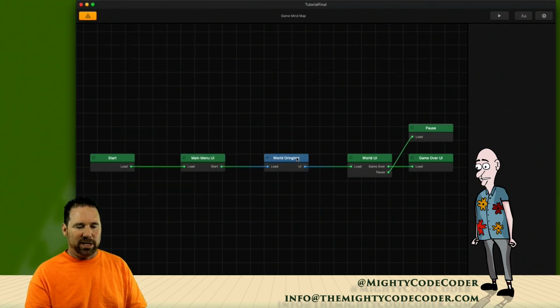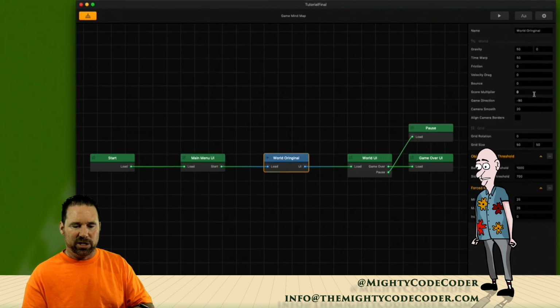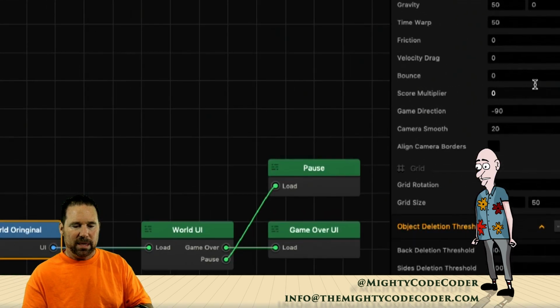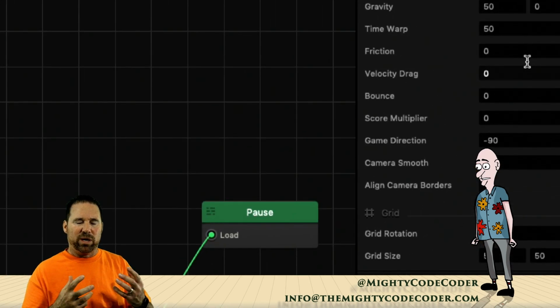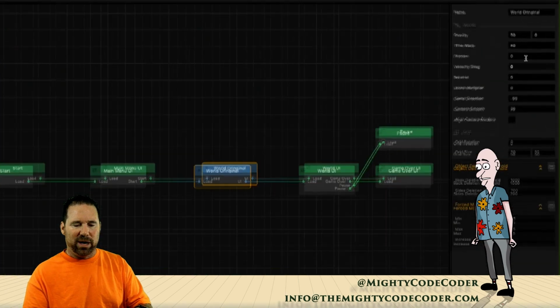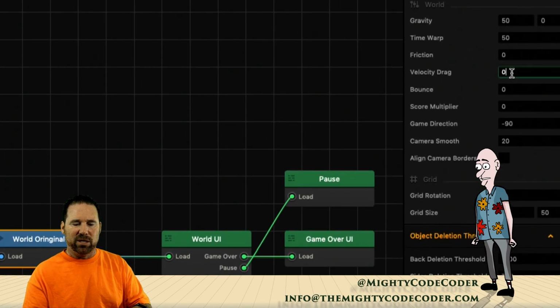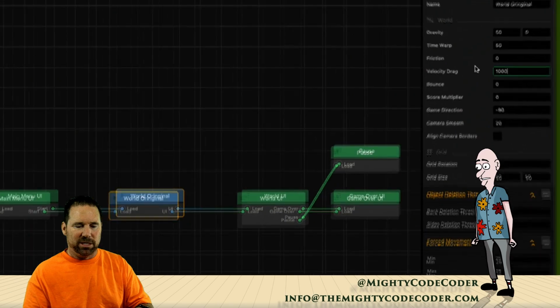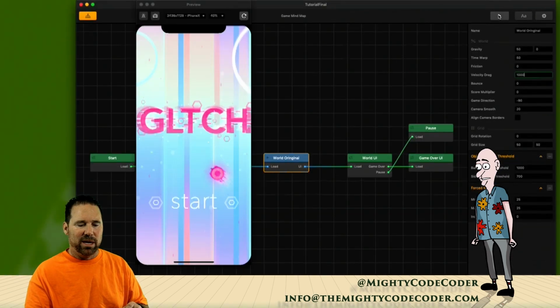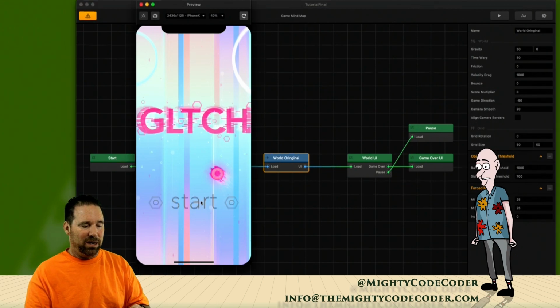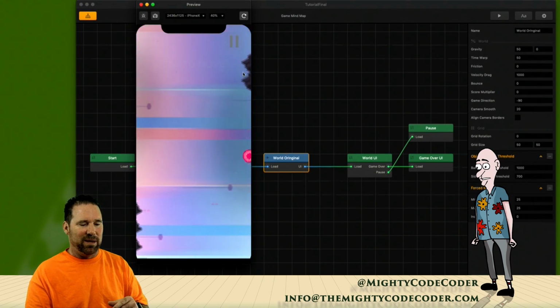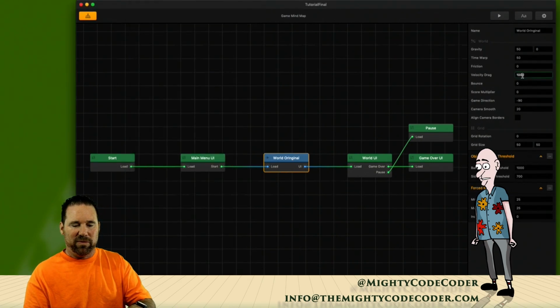All right, let's talk about some more settings in this original world. So that was friction at 0. There's another thing called velocity drag, and velocity drag will be how quickly gravity hits us. So what I like to do when I'm trying to play with these settings to see what they do is set them to like 1,000, which makes a dramatic effect so I can see the difference. So I'm going to set velocity drag to 1,000, and you're going to see it's dropping down, but it's like in mud. It's stuck. Gravity's in mud. Okay, so I start it. So there it is. It can't even get down. It's so slow. All right, so let's move that to something more manageable, like maybe 100.